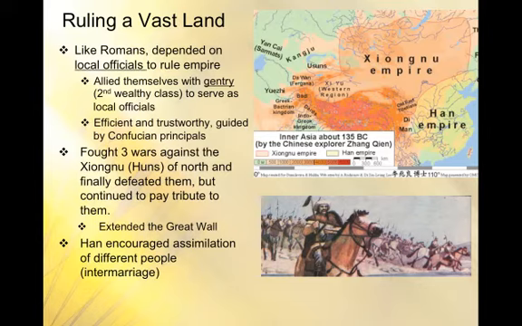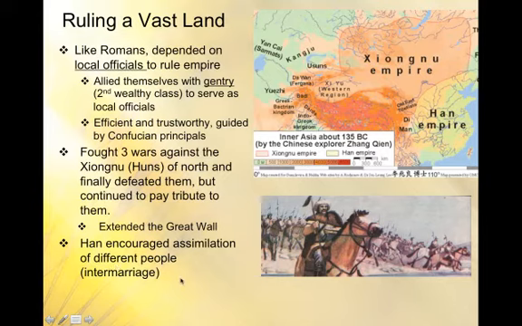The Han also encouraged assimilation of conquered people. It is to bring them into Chinese culture, if you will. This makes it easier, right, to govern them if they follow Confucian values, which is what the government is based on, right? If they speak the Chinese language and they read the Chinese pictographs. So the way they were able to encourage this assimilation, that's a nice AP World History term there for you, is by also encouraging intermarriage with these conquered people.